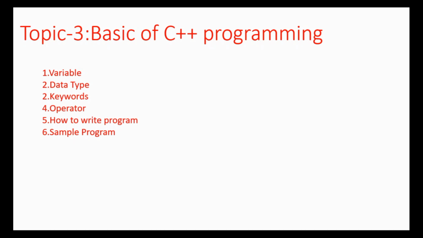These are some of the basic operations we use in real time on a daily basis, like addition, subtraction, multiplication, right? And then how to write a program and a sample program.